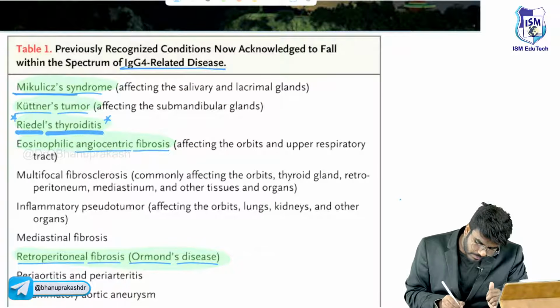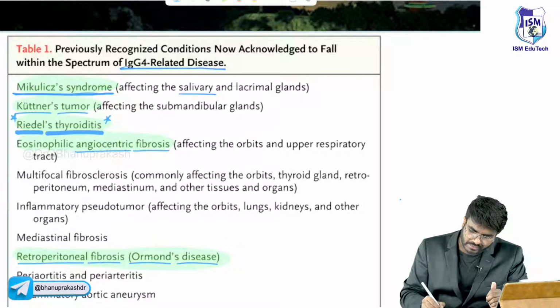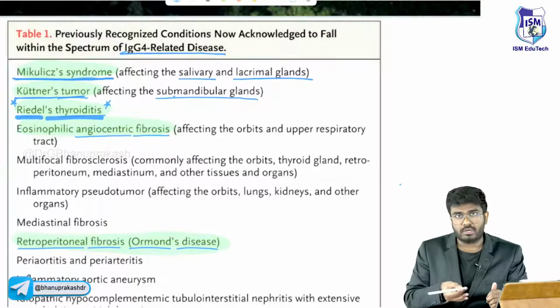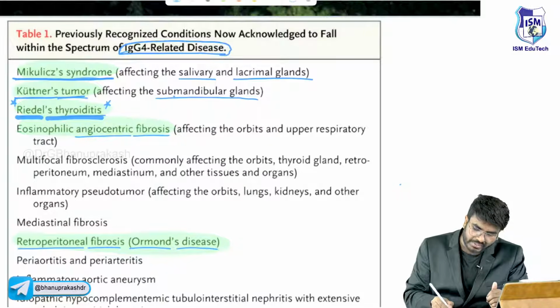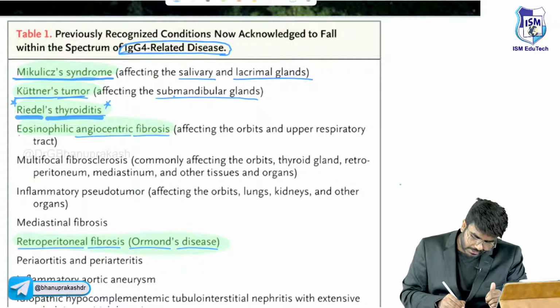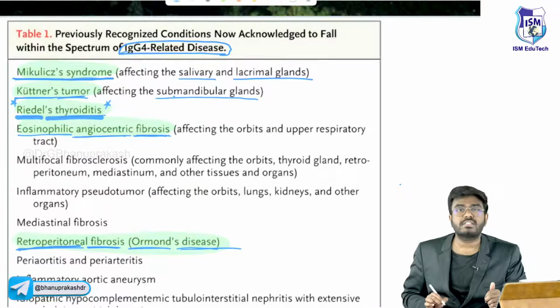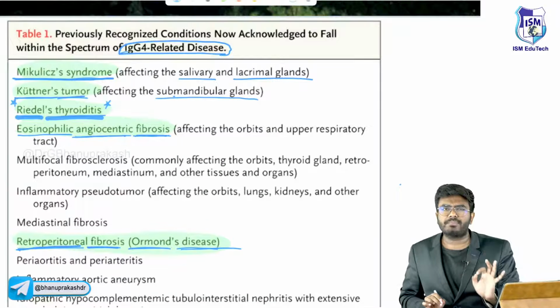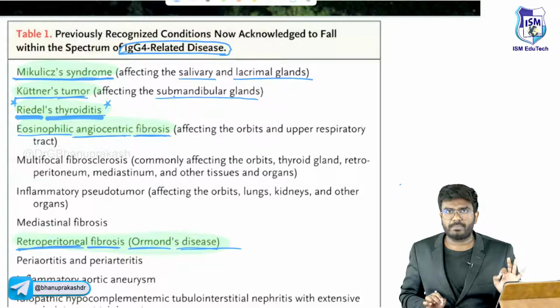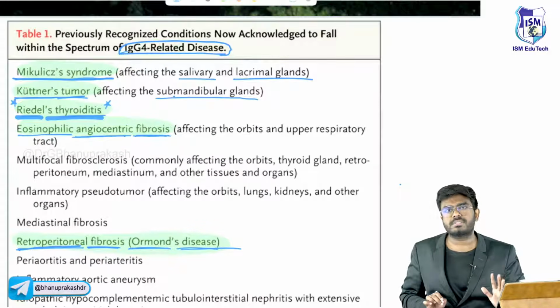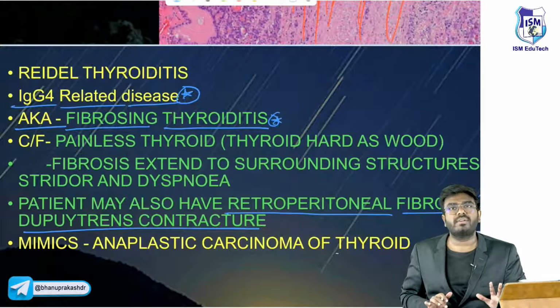For example, Mikulicz syndrome, fibrosis of the salivary and lacrimal glands. Kuttner tumor, fibrosis of the submandibular glands. Riedel's thyroiditis, which we have just discussed, is an example of the IgG4 related spectrum of disorders. Eosinophilic angiocentric fibrosis. Retroperitoneal fibrosis, also called Ormond's disease. What I'm trying to put into your mind is simple: IgG4 antibody related diseases will have fibrosis in the body, different places, different fibrosis. Even the thyroid gland is also undergoing fibrosis.